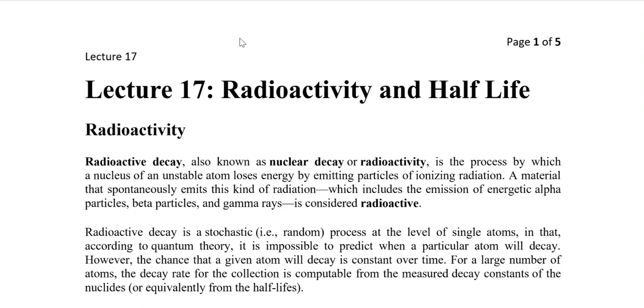The main idea was that the iron atom has the most stable nucleus. So elements with an atomic number less than iron will try to fuse together to become more nuclear stable, and elements with a greater atomic number than iron will try to split their nuclei to become more stable.